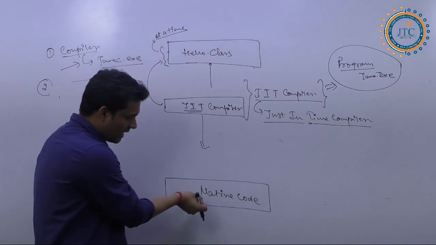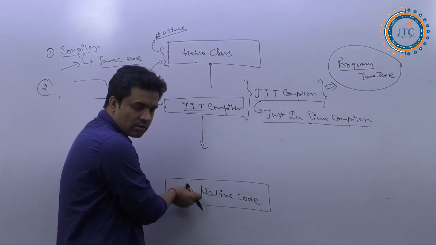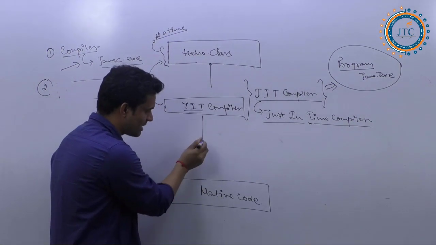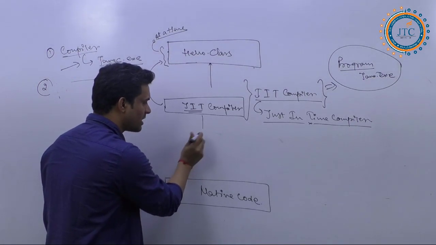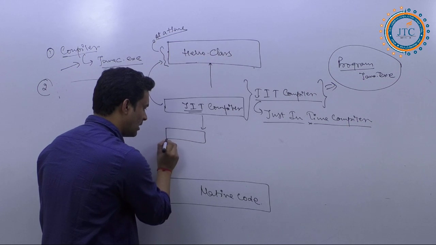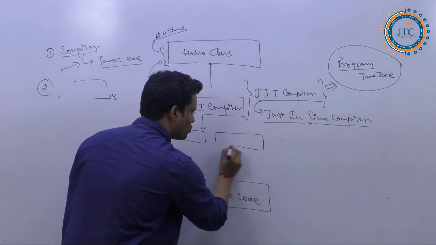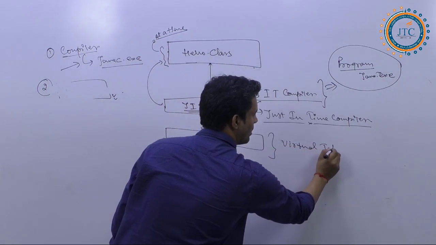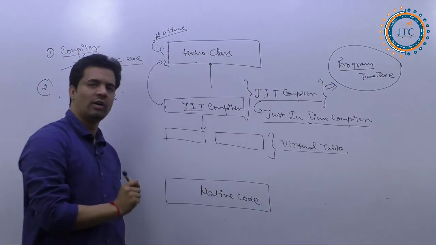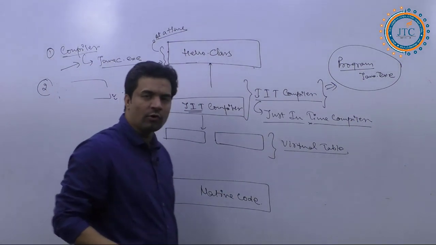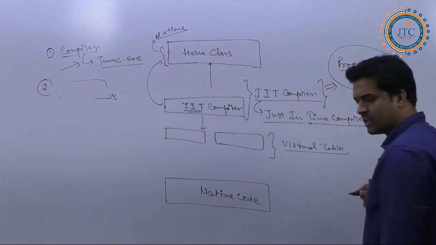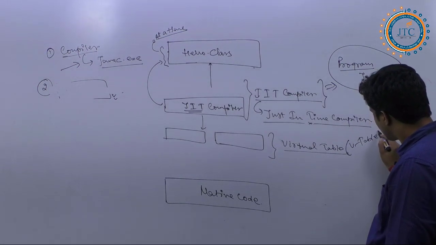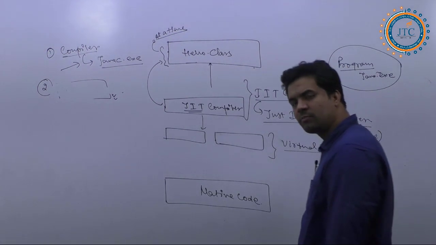So here is the native code we have inside this. In between, the JIT is maintaining two virtual tables, which in short form we call the V table.